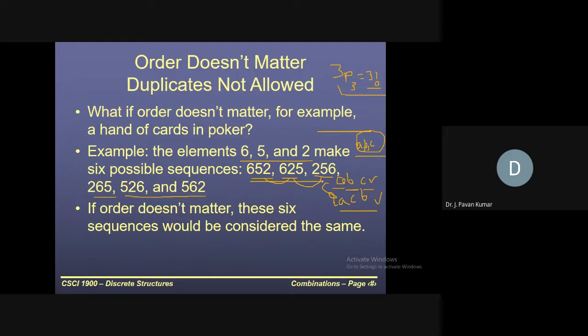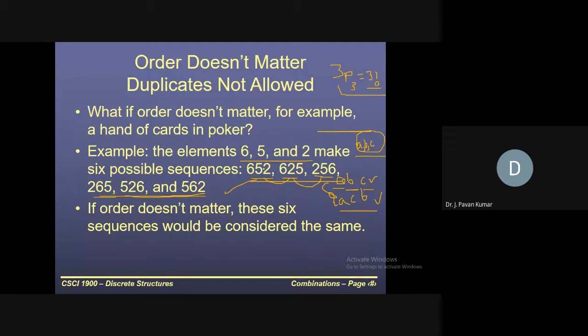So those 6 are like this. In place of 652, you can substitute ABC, then we get ABC, ACB, like this 6 alternatives. But whatever 6 alternatives we have formed with the same 3 letters, those can be the same if order does not matter.